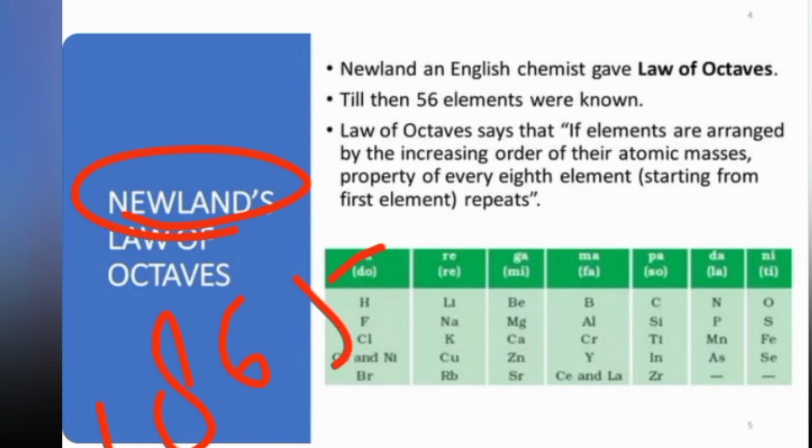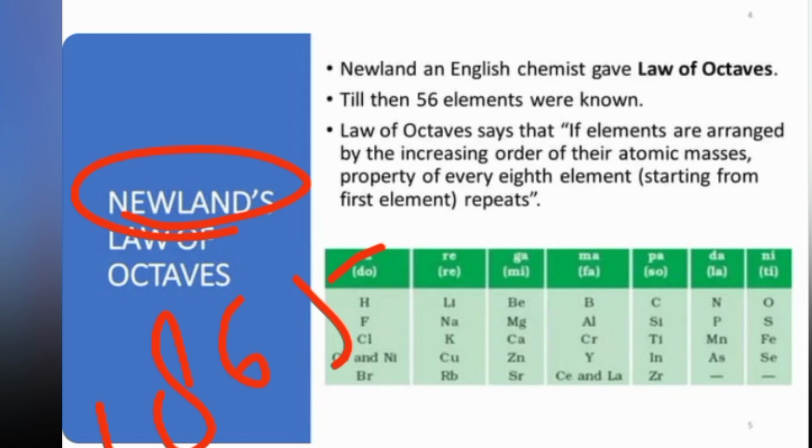Before I tell you about Newland and his theory, let me remind you of something we studied in the last class, which has a direct connection with today's lecture. I hope you remember the name of one scientist, William Prout. William Prout was a scientist who discovered that the atomic mass of an element never differs, and it could therefore form a truly scientific basis for a satisfactory scheme of classification.